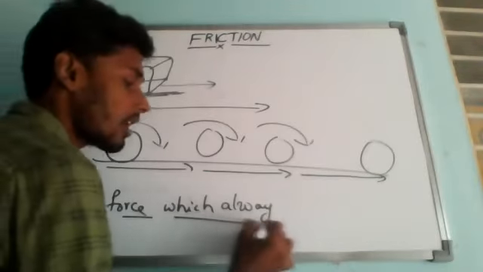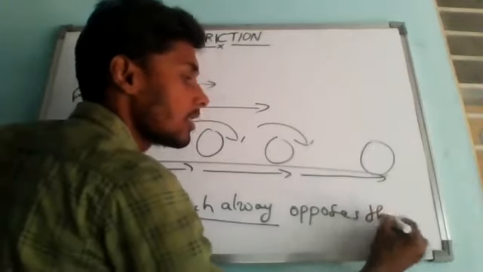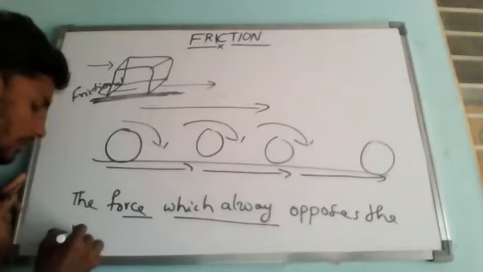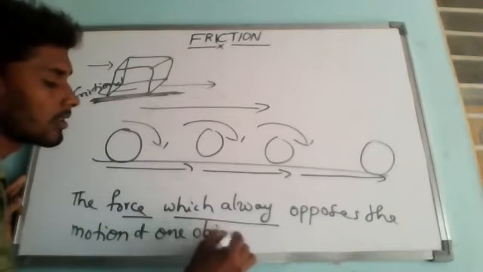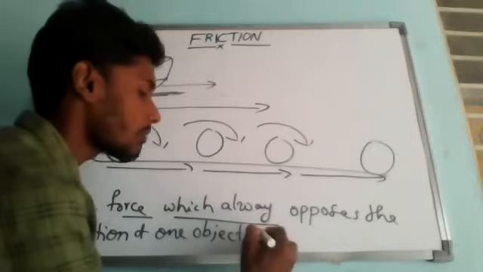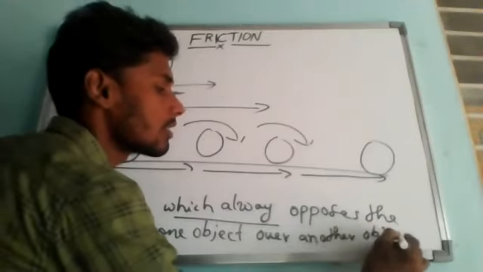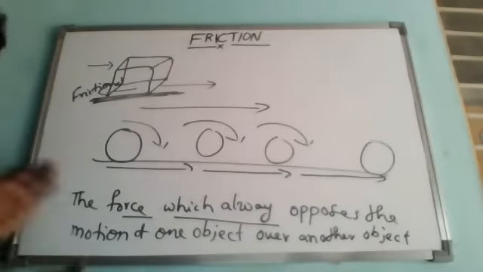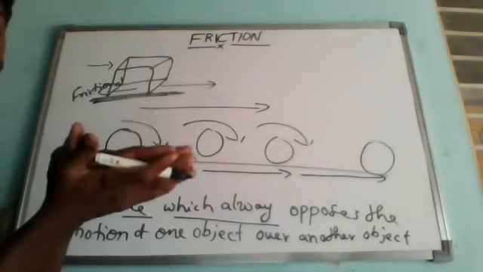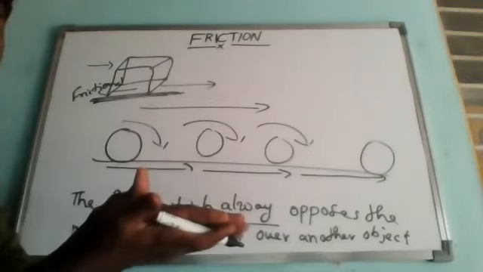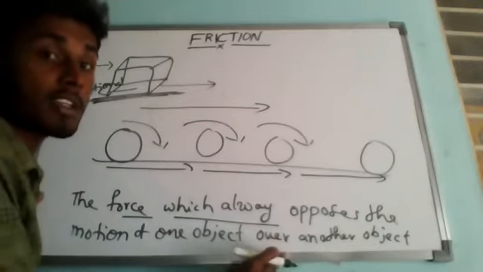Understanding? The force which always opposes the motion of one object over another object when they are in contact with it. You remember, here contact is compulsory. If the frictional force is acting between two bodies, it means they are in contact with each other. If not, it is not. You remember. So when one object is over another object in contact with it,